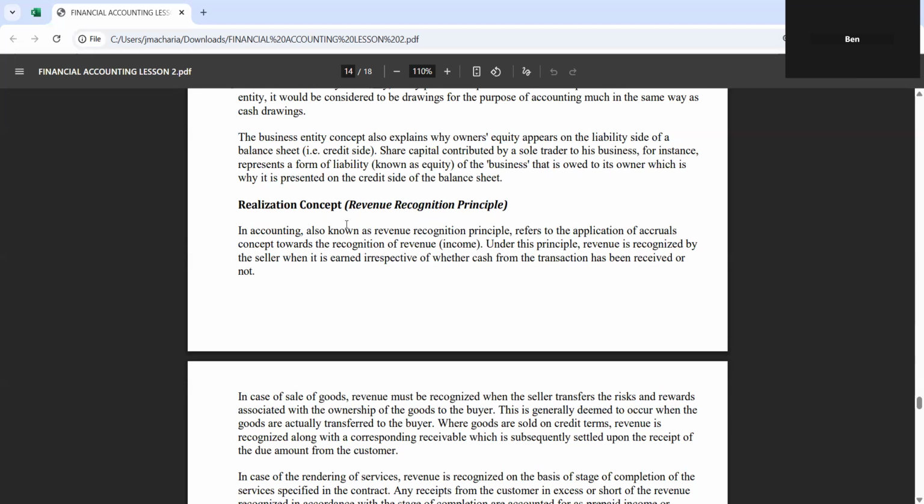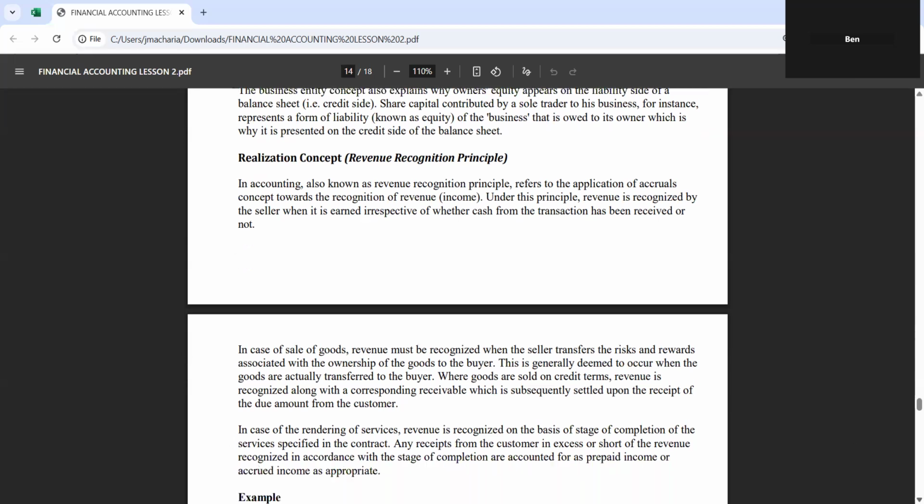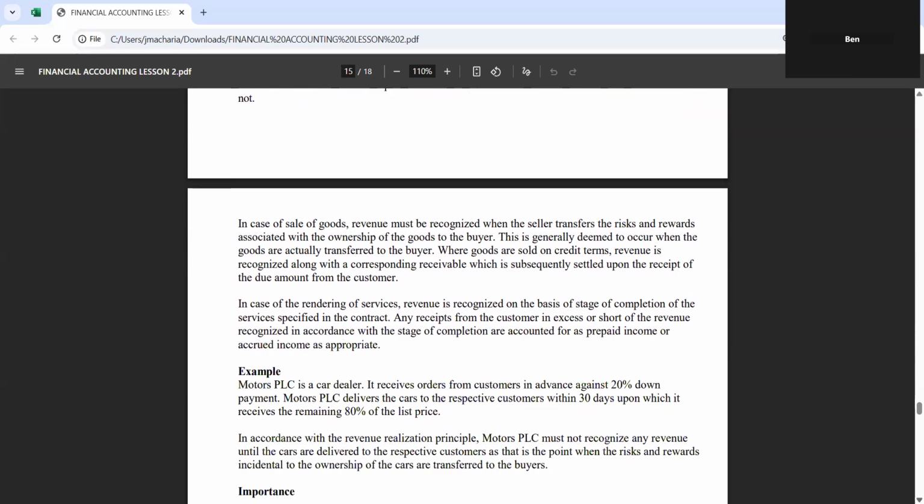In a sale of goods, revenue must be recognized when the seller transfers the risk and reward associated with the ownership of the goods to the buyer. In this case, this is generally deemed to occur when the goods are actually transferred to the buyer. Where goods are sold on credit terms, revenue is recognized as long as the corresponding receivable is subsequently settled after the receipt of the due amount from the customer.